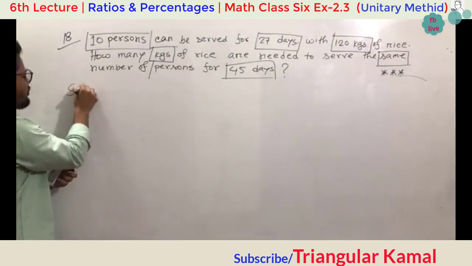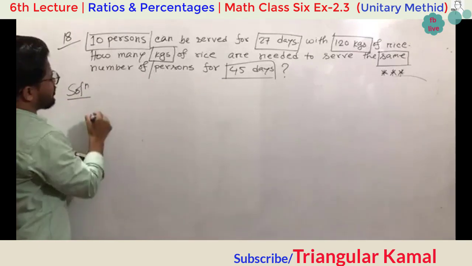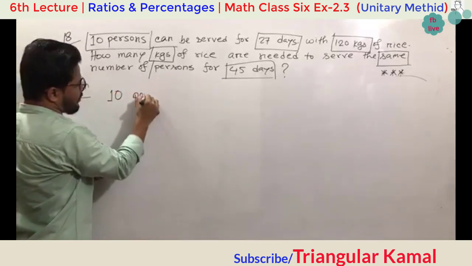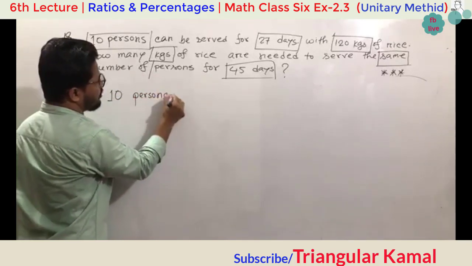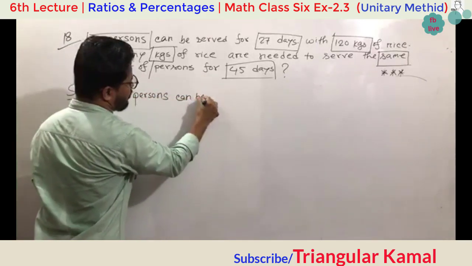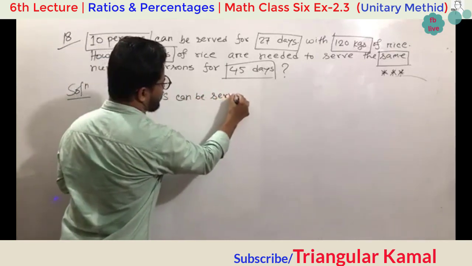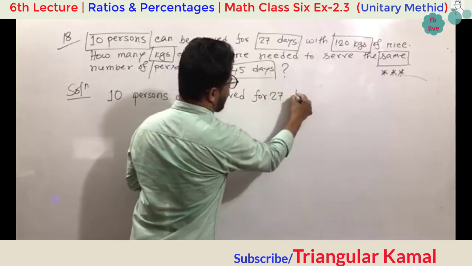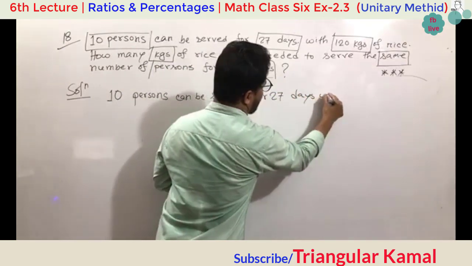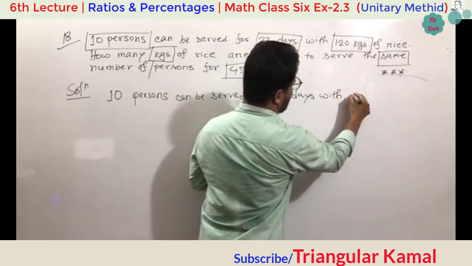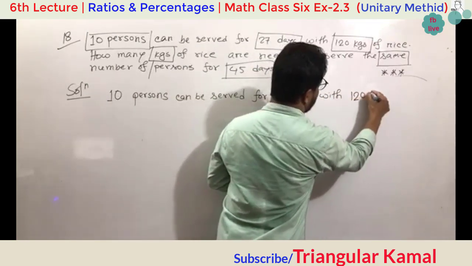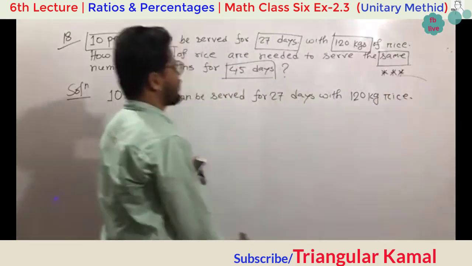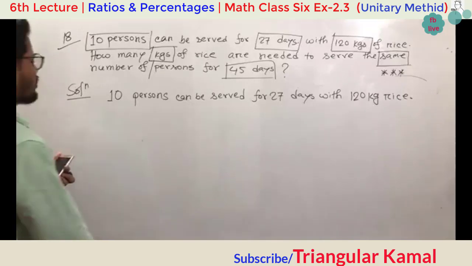So in the solution you can write the first line properly. 10 persons can be served for 27 days with 120 kg rice. This is the first information.